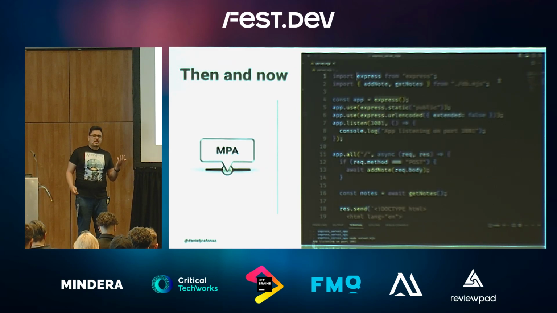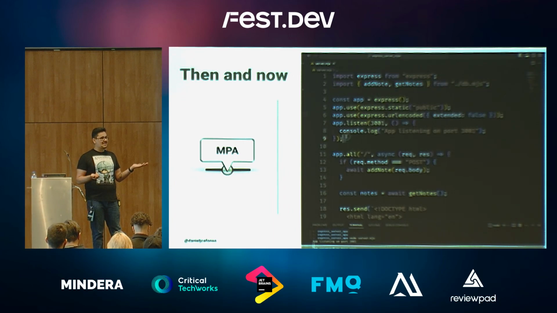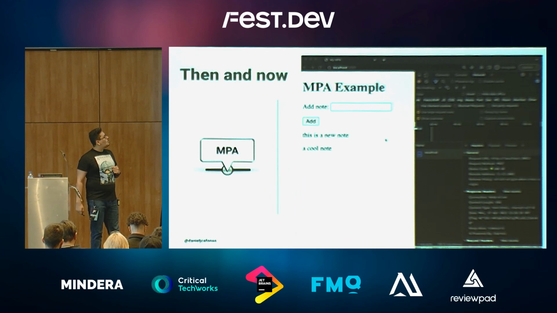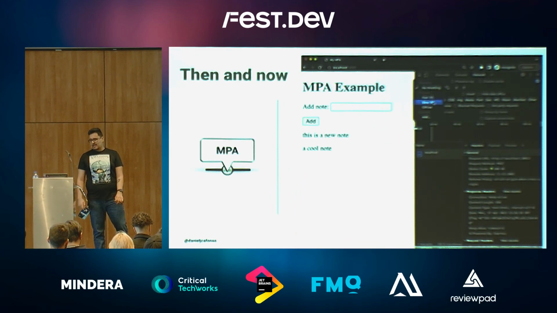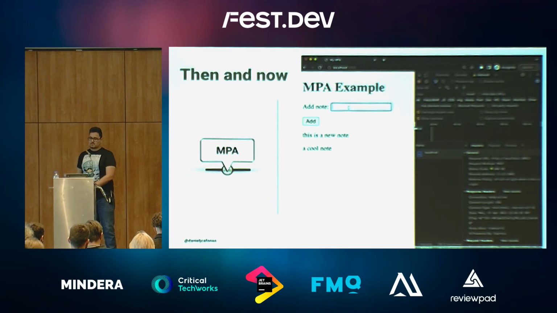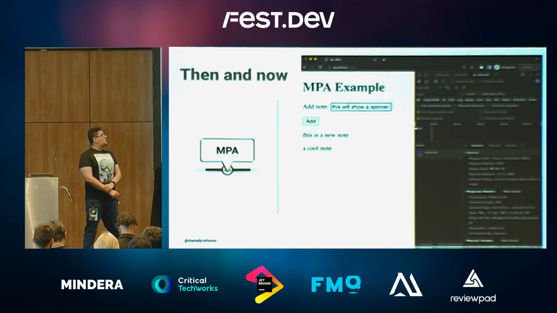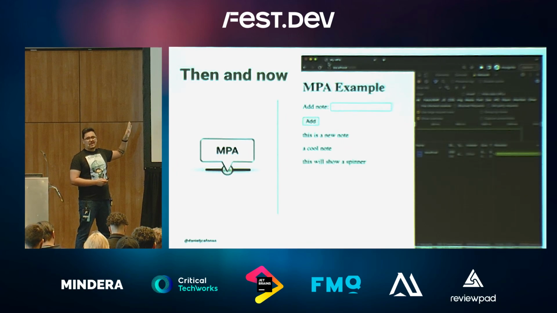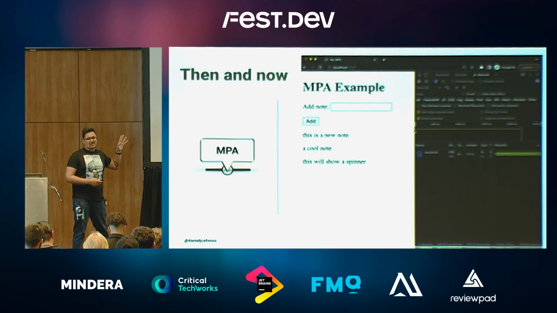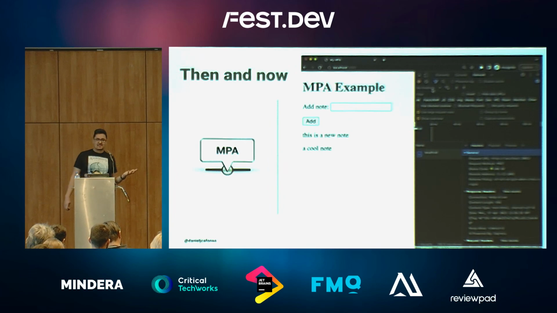Some people could argue, okay, but there's no interactivity. How does the user know that something is being sent? Well, I want you to look at the tab up there where it says my MPA when I do the request. First, I'm opening the network tab, just to give it a bit more time. But now when I click add, there was a spinner there. That was the traditional way. Browsers already gave feedback to the user. There were no flashy spinners on our page. The browsers took care of that.